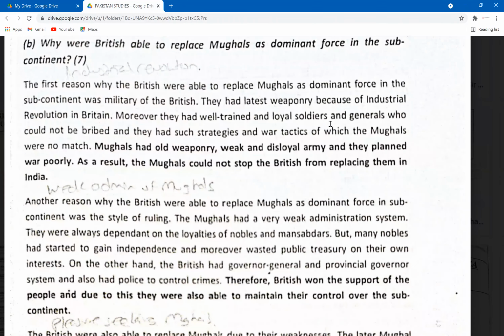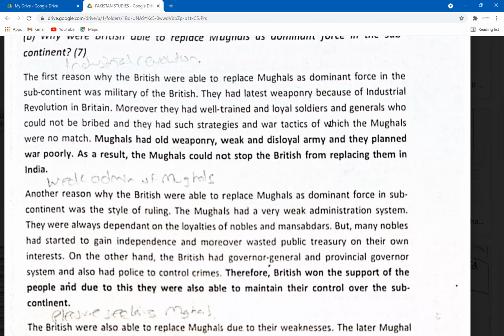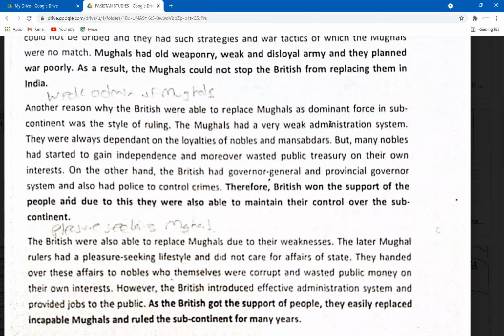So again, why were the British able to replace Mughals as dominant force in the subcontinent? These are again similar reasons. You can write about the weaknesses of the Mughals. We're going to skip this question.